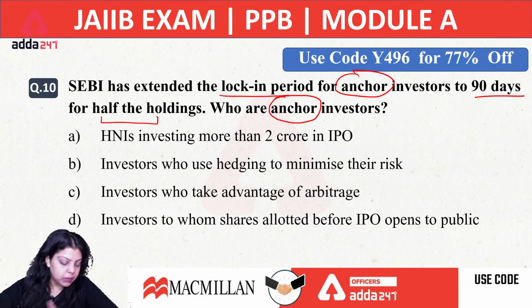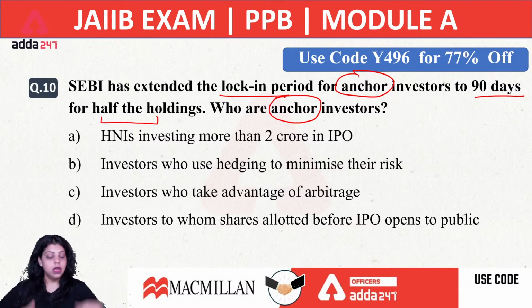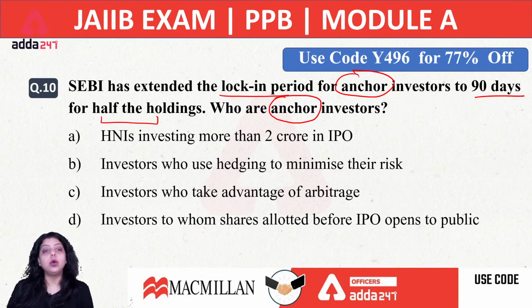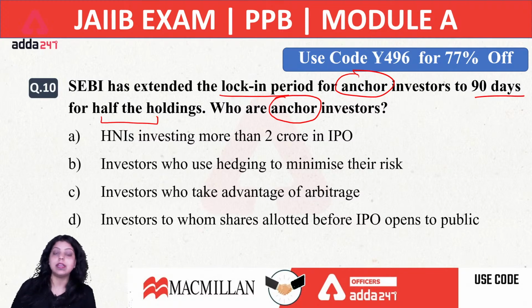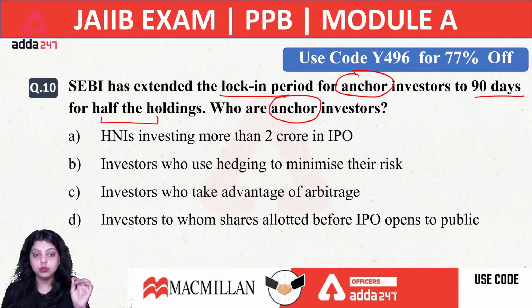So you have to remember two things from this question. First thing is that SEBI has extended the lock-in period, to maintain the holdings of the security for 90 days. And how much security? Half. Whatever investment the anchor investors have made, they have to hold half of their holdings for 90 days. So this lock-in period is extended by SEBI. This is the current update related to your investment market.